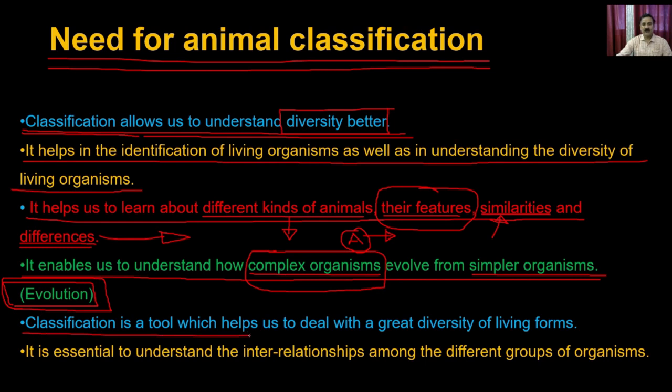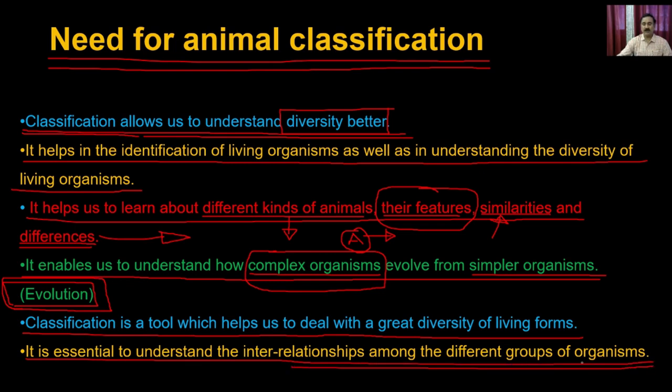Classification is a tool which helps us to deal with the great diversity of living organisms. It is essential to understand the interrelationship among the different groups of organisms. That is very important, because it helps you understand how the ecosystem is working, how different types of animals are relating to each other, and how that relationship is bringing a change from a simple organism to a complex organism.